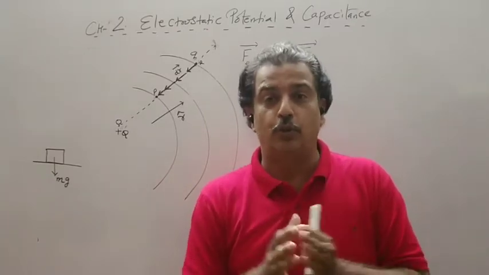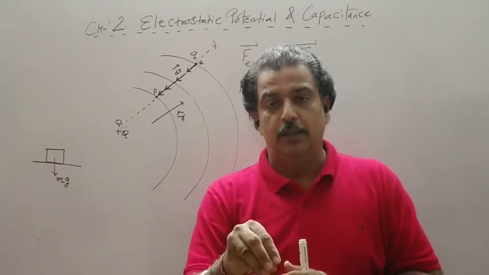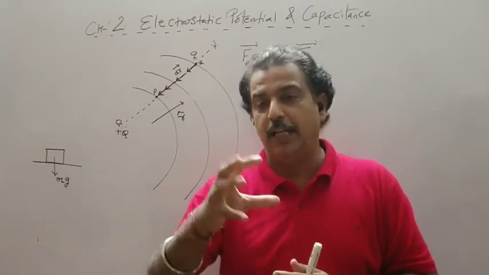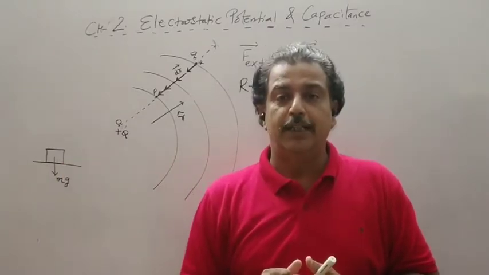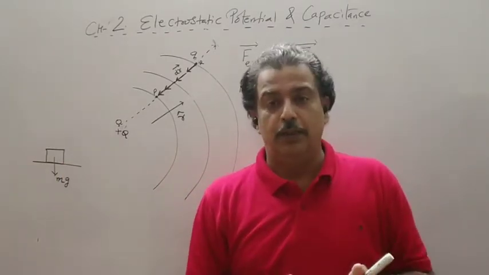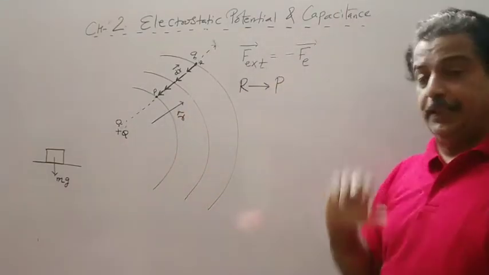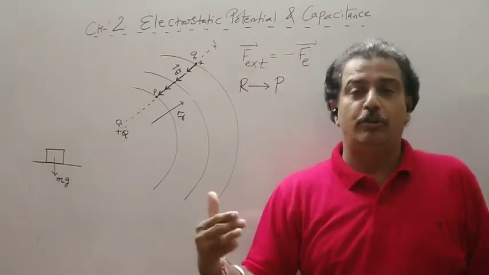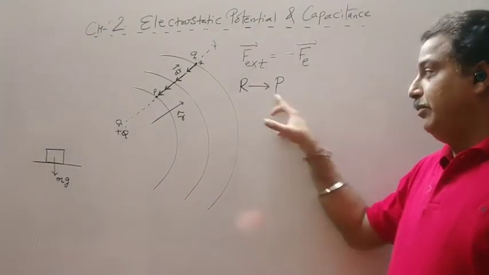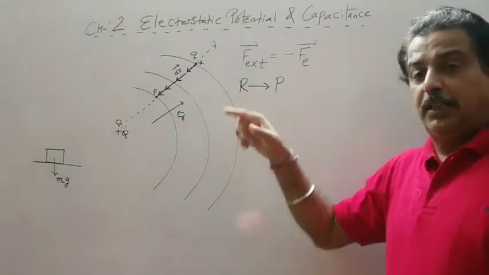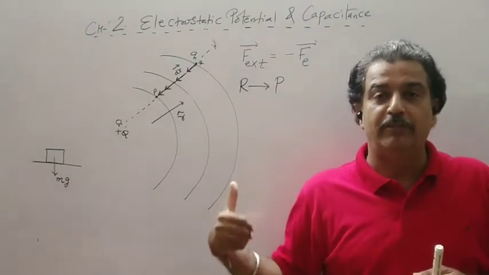It is not stored. So first your work should be stored in the potential energy form, and when I keep that toy on the ground, that potential is converted into kinetic. So sudden work is not allowed. If you do sudden work, if I suddenly jump from R to P, there will be a loss of energy. So instead of jumping 5 meter, from 5 meter I come to 4.9, 4.8, 4.6, 4.5.